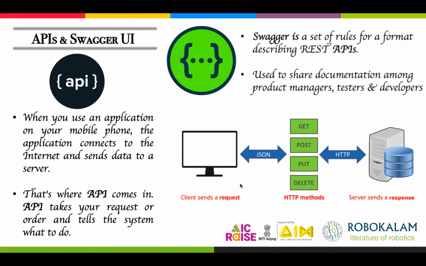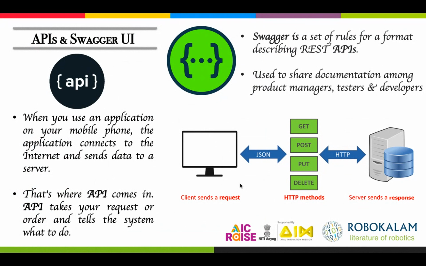Suppose, whenever I'm entering those four values, it is trying to connect to an API. Based on that request, the server will process your request, implement the model on it, and then give you the output. So every app we are using works on these APIs only.